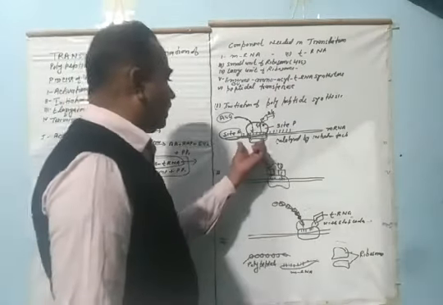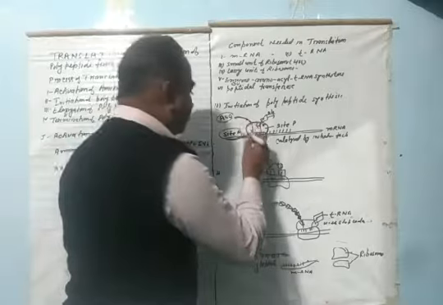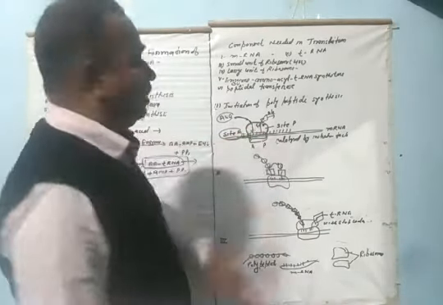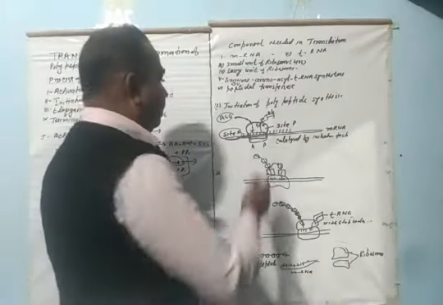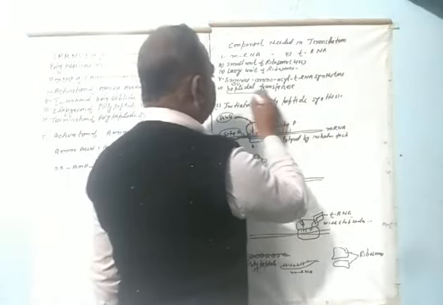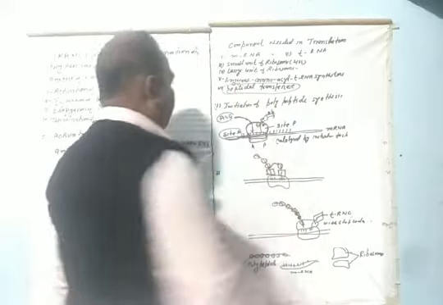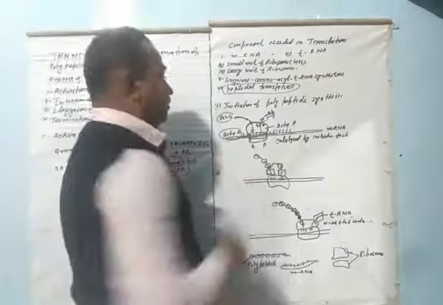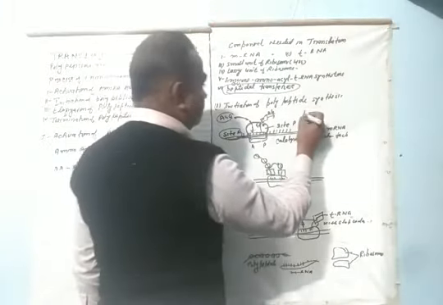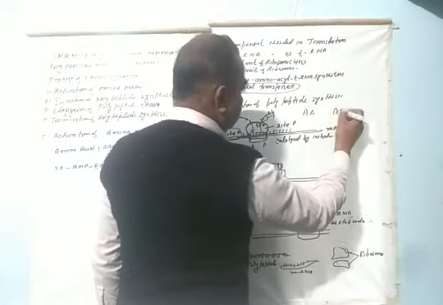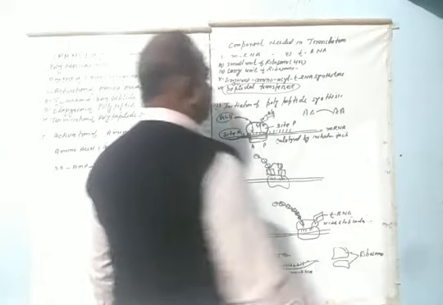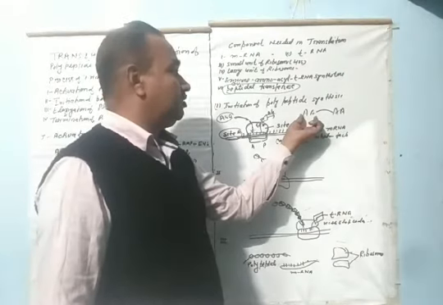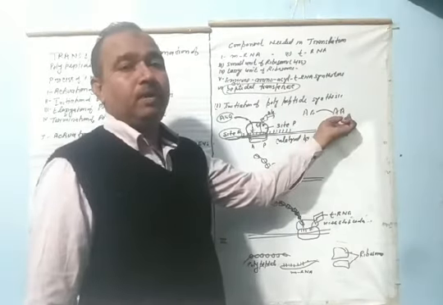When two charged tRNAs are attached to the A site and P site of the ribosome, the enzyme peptidyl transferase activates, and between these two amino acids a peptide bond is formed between the carboxyl group of one amino acid and the amino group of another.